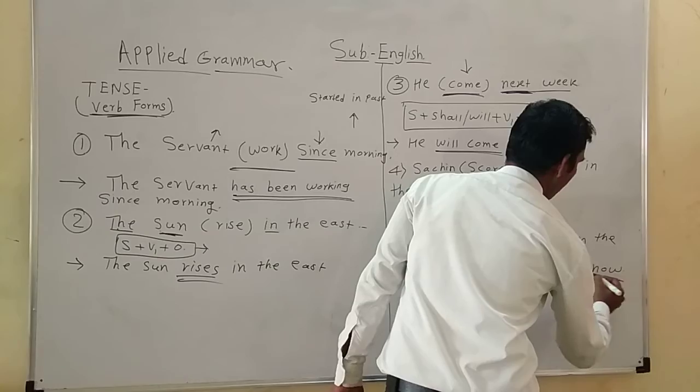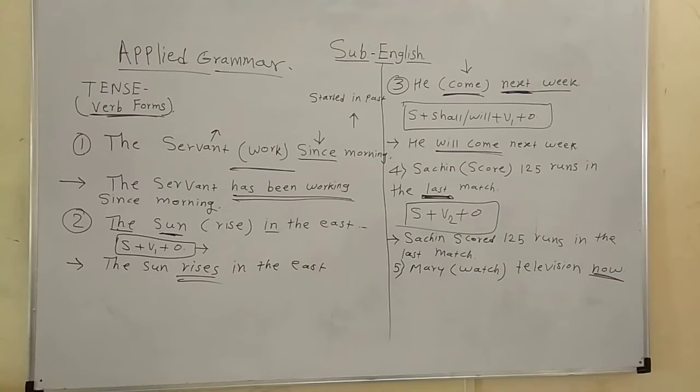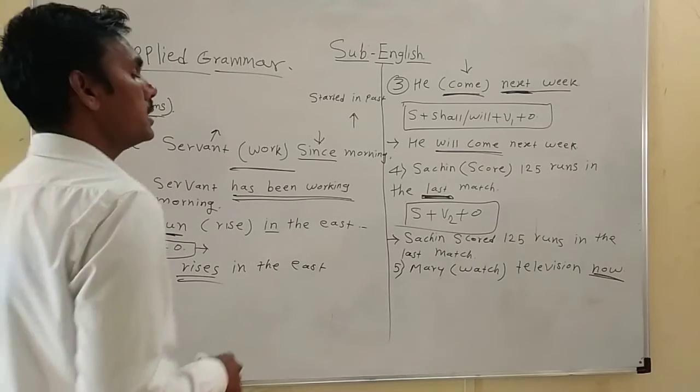What does the word now indicate? The word now indicates the action is going on in the present. So when the action is going on, which tense will we use? We will use present continuous tense.